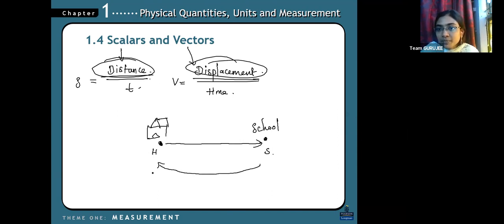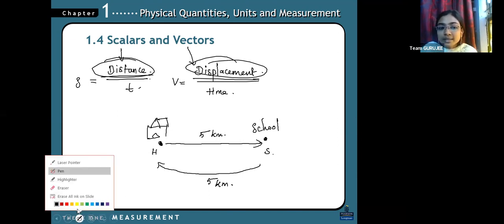The total distance I'll take as 5 kilometers, going by bicycle, and 5 kilometers back. I want to calculate the speed and the velocity. Now, what is my total distance?